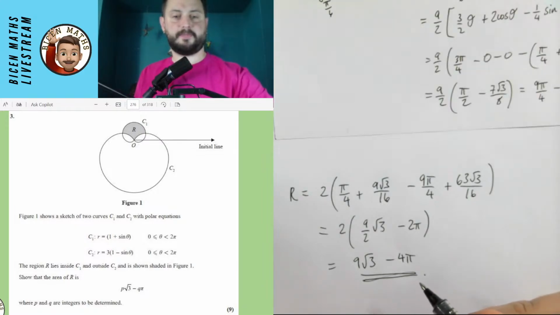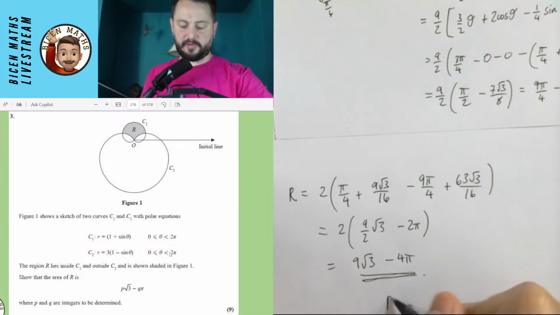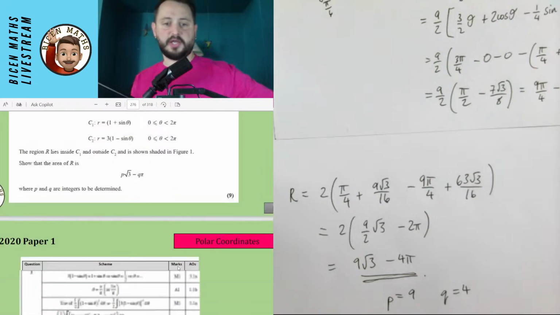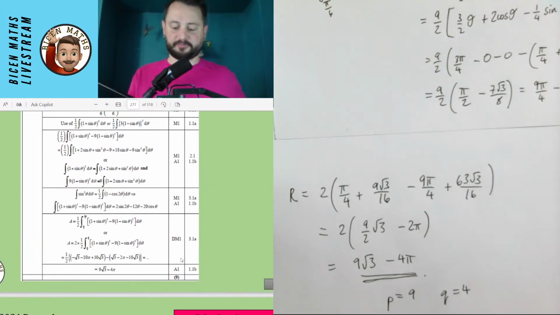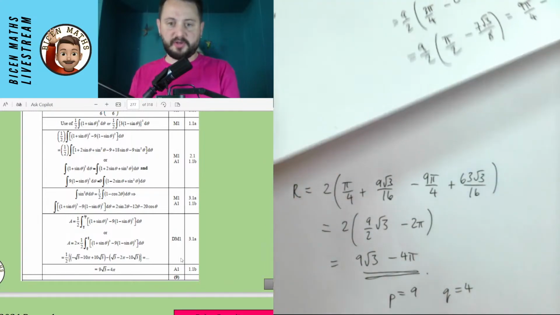Am I right? So it wanted it in that form. So P is equal to 9 and Q is equal to 4. Oh my God, I really hope this is right. Yes, it is. Q is equal to 9 and P is equal to 4. I actually can't believe that was right. 9 root 3 minus 4 pi.